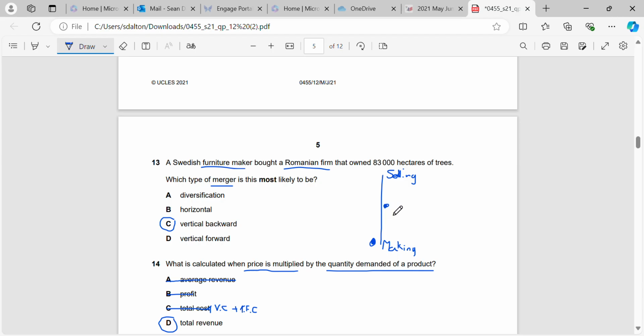So what they're doing is they're actually going back along their supply chain and they're taking over the Romanian firm with the hectares in order to be able to decrease their cost of production, because they no longer have to buy it from them, they own the company themselves, which means that they can pass it on to the seller to sell at a cheaper price.